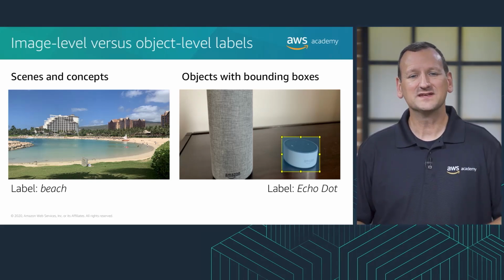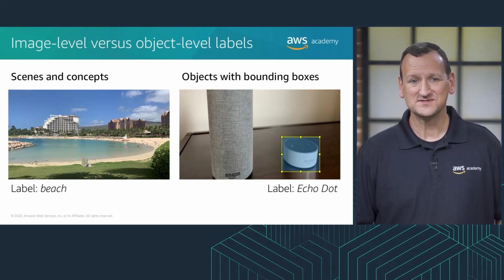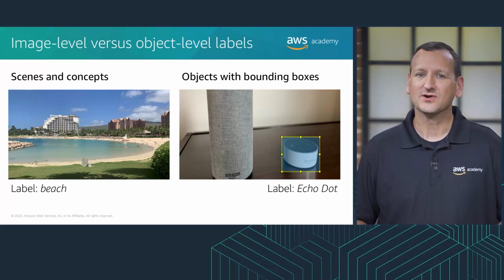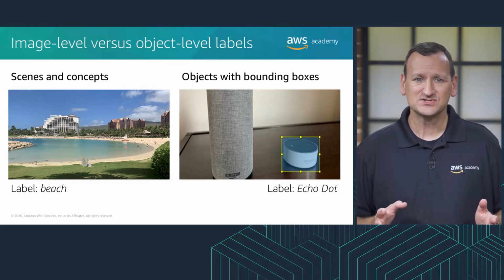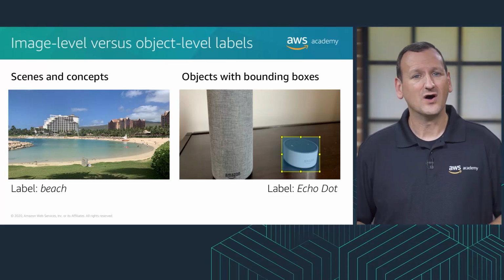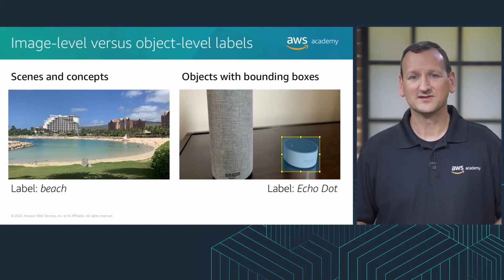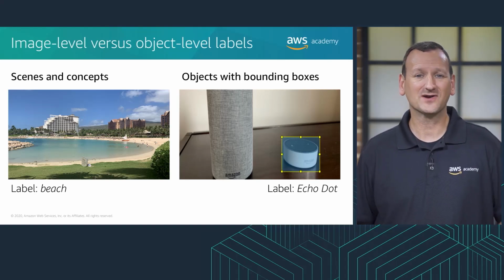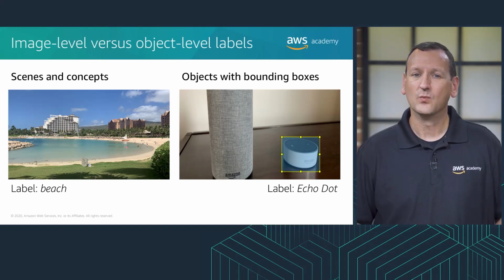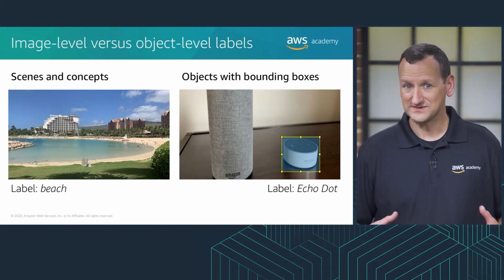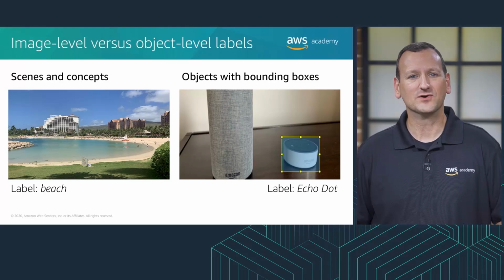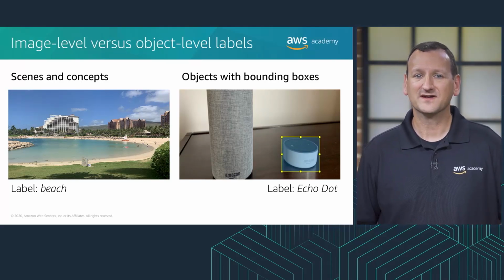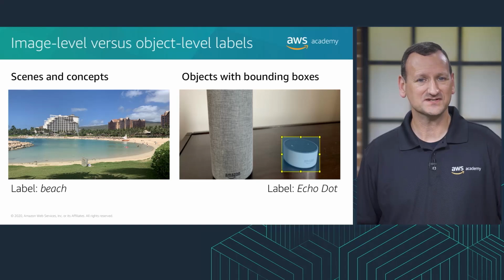A label indicates that an image contains an object, scene, or concept. As we mentioned earlier, a dataset needs at least 2 defined labels. Also, each image must have at least one assigned label that identifies the object, scene, or concept in the image. When you apply labels to an image as a whole, these labels are known as image-level labels. They're useful for identifying scenes or concepts that you want to detect.